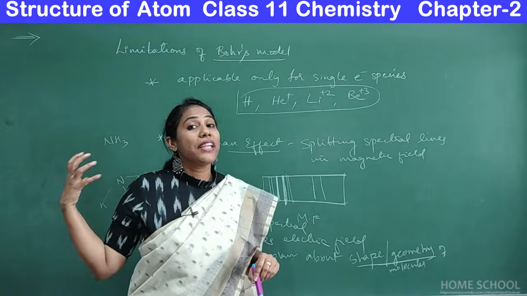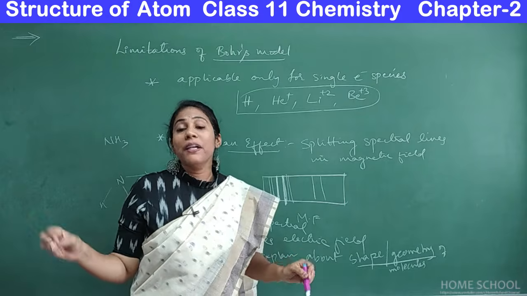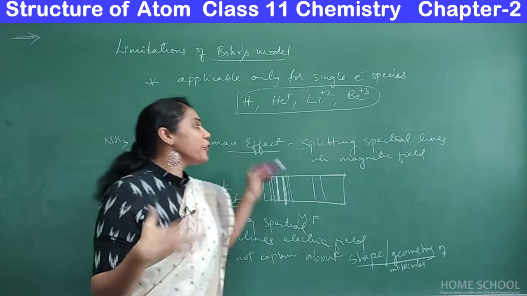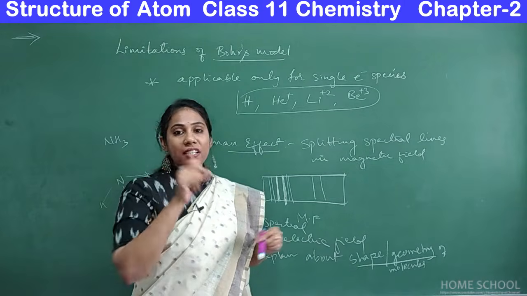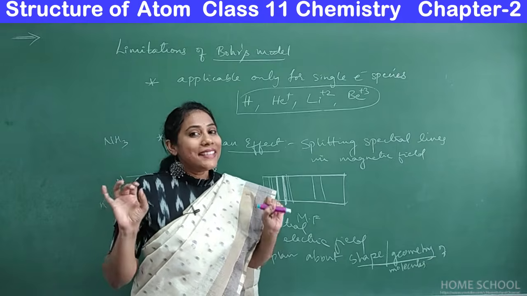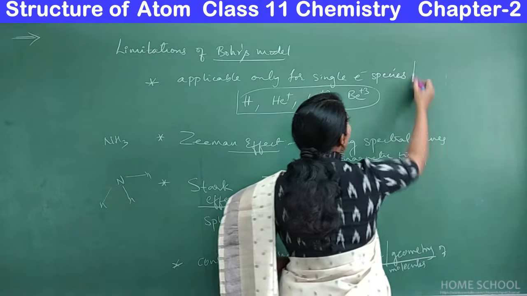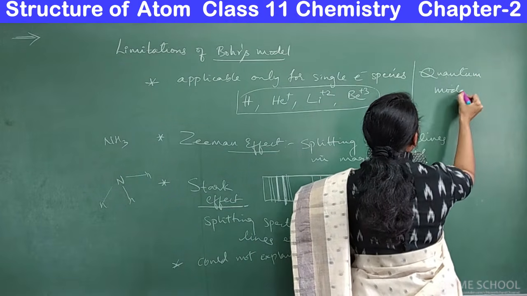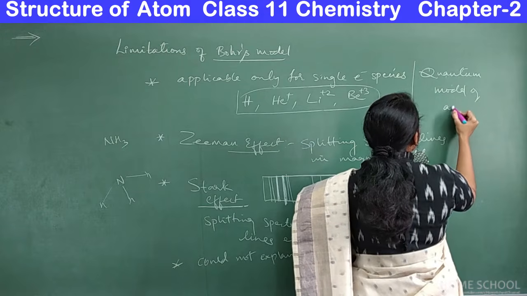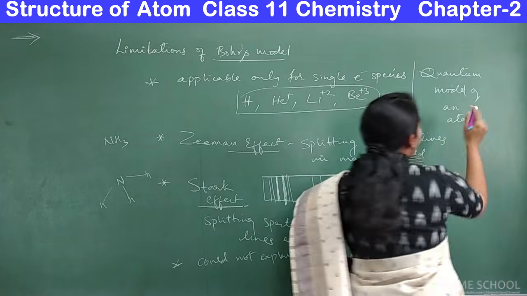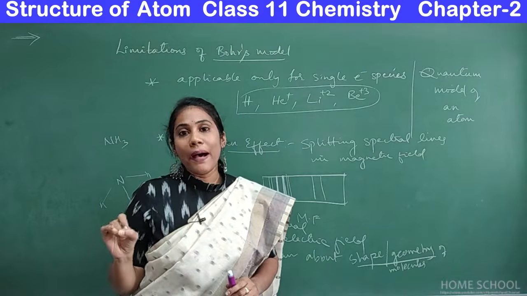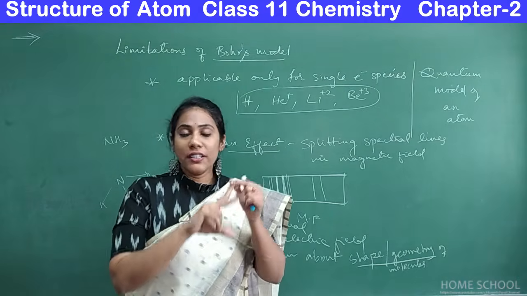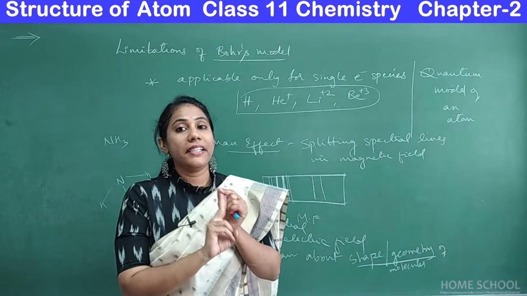So that's the reason we will study the final model of an atom, which was accepted by everybody, okay, which gives justification for all the limitations of previous atomic models. Clear? And that model is quantum model of an atom. Okay, and to study this quantum model of an atom, you need to understand about two important concepts. One is de Broglie equation, the other one is Heisenberg's uncertainty principle.